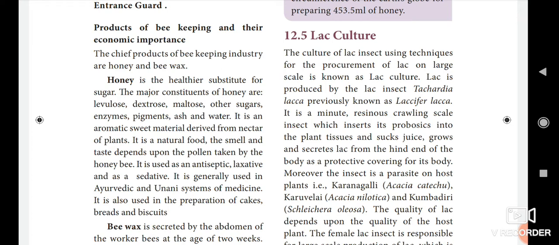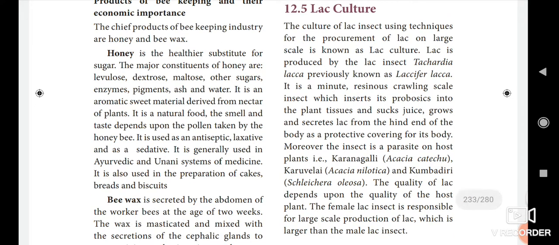It is a minute resinous crawling scale insect which inserts its proboscis into the plant tissue and sucks juices. Already I said this insect grows on the plant stem. It acts like a parasite on the host plants, so it sucks juice, grows and secretes the lac from the hind end of the body as a protective covering for its body. In the covering some cells are hard and some are fluffy, meaning spongy like substance.